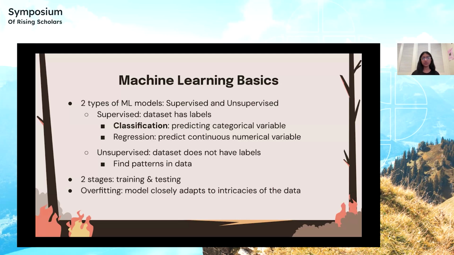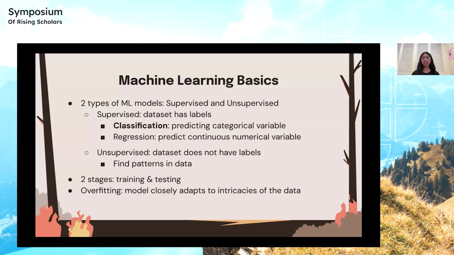There are two stages to a machine learning model, training and testing. In the training stage, the model is trying to create a function for which the value from that function most closely relates to the true label of the data. And in the testing stage, the function previously created is used to predict the labels of new data.